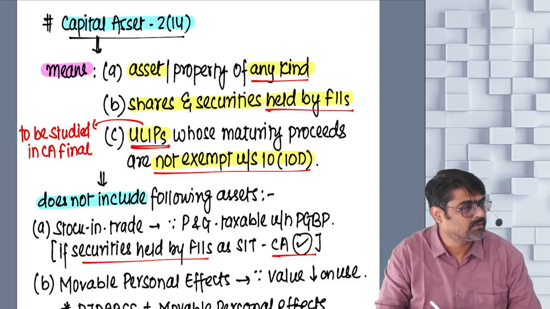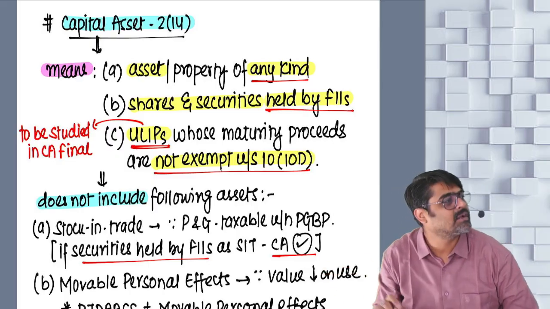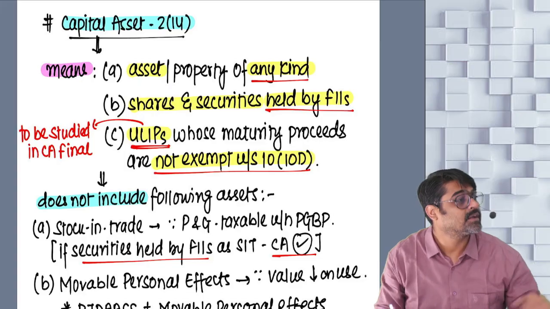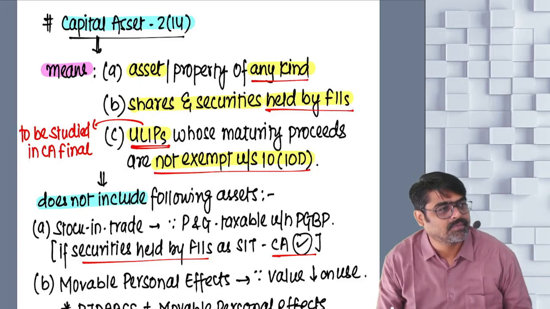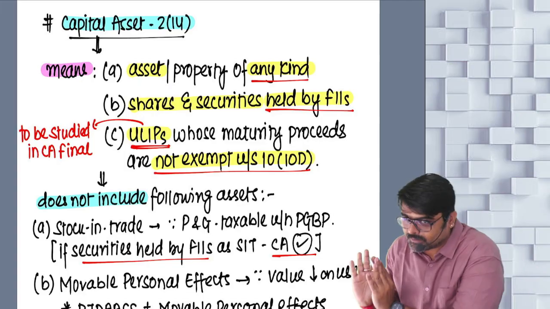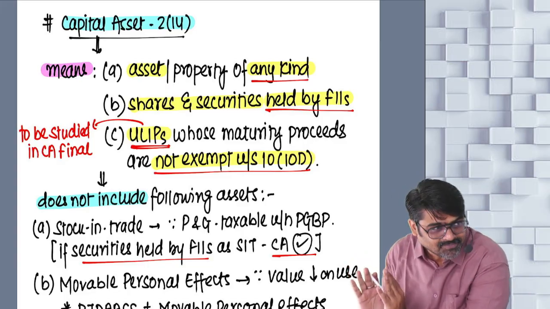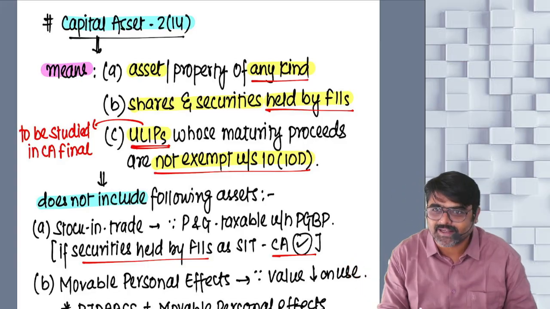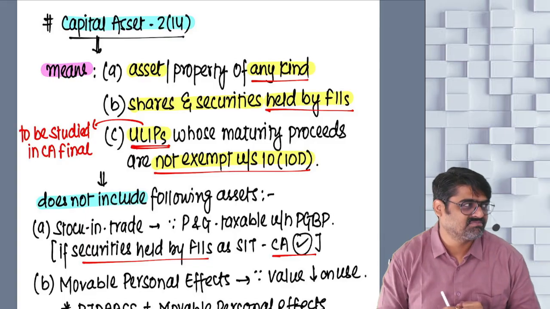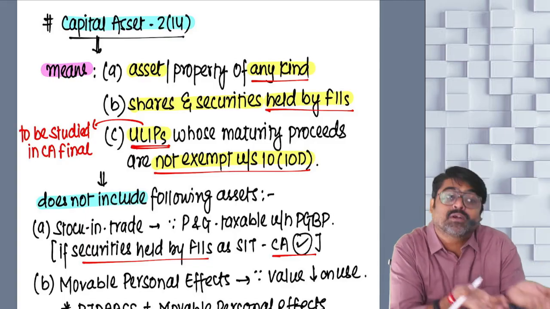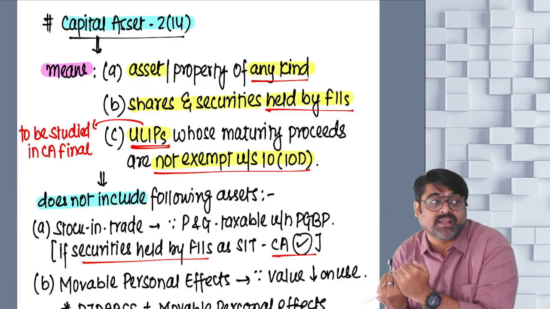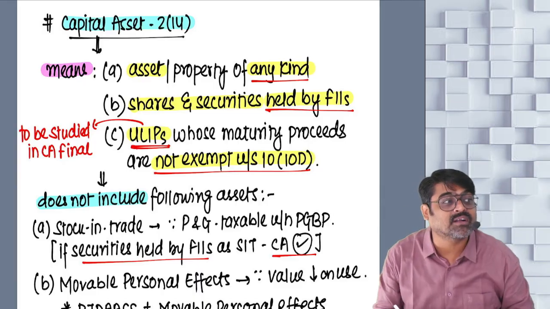Any profit or gain arising on transfer of a capital asset will be chargeable under the head capital gain. But oops, there are some assets which should not be treated as a capital asset. But since we have covered all the assets in the definition of capital asset, these assets are also covered under capital gain.